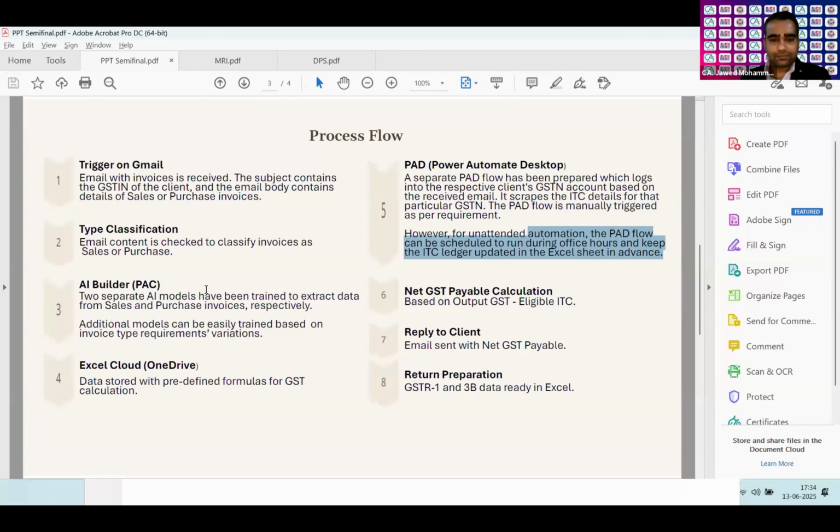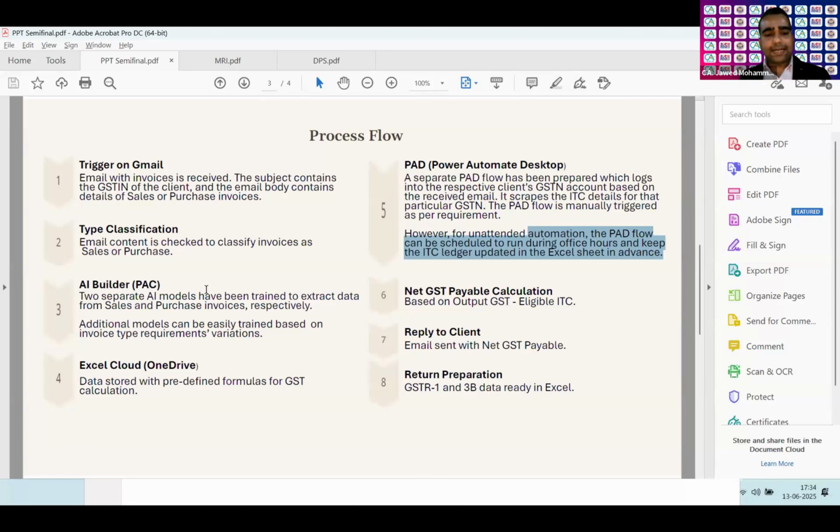And then I'm not able to understand why there is a step number 5, then 6, 7, 8. Does step number 5 get triggered once step number 4 is concluded, or do both these processes run independently? That's my question. The step 5 process and flow is marked as optional. If I want, then I can trigger it manually. Otherwise, I will not trigger it, because if my credit ledger balance has already been updated in the Excel, then I need not fetch the credit ledger balances from GSTN.